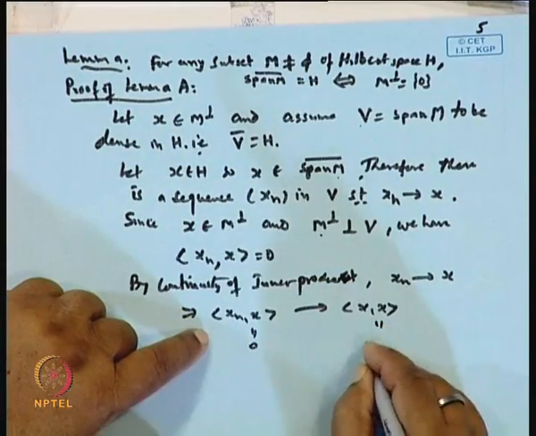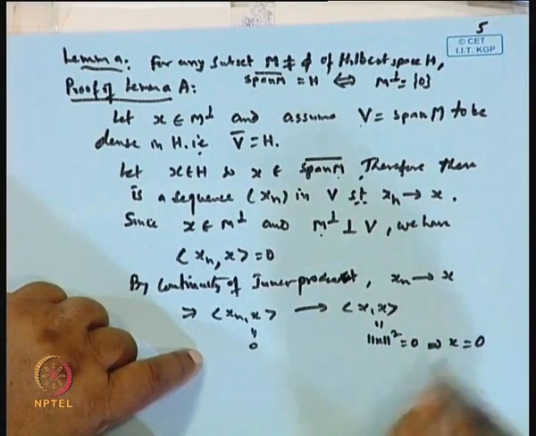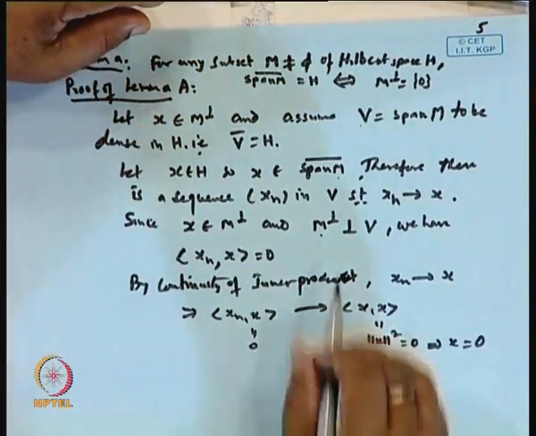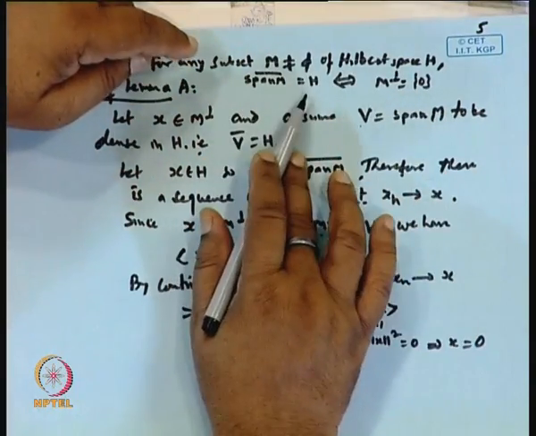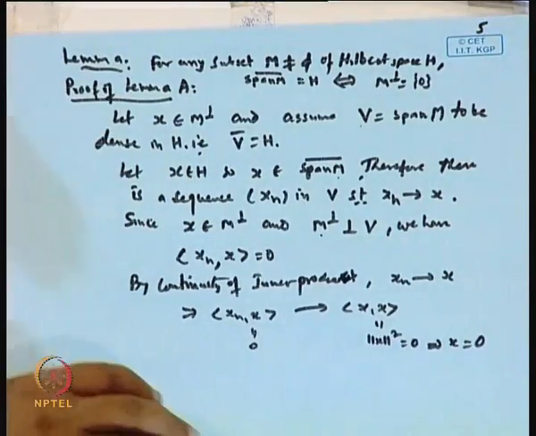So the norm of x squared should be 0, hence this implies x is 0. Okay. So one way it is clear that if x is an element of M perpendicular and span of M is dense in H, then x must be 0. So this completes one side.